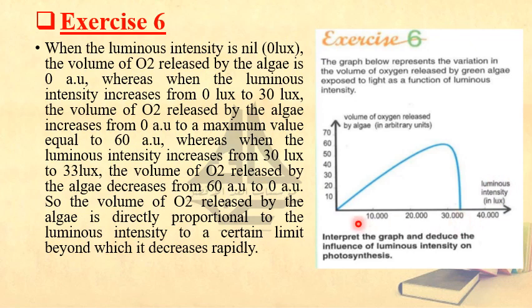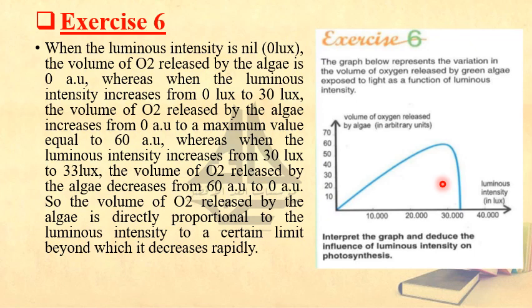Okay, what do we have? Look at the graph. As the intensity of light is increasing, if you notice, till 30, more volume of O2 is released by such a plant. In other words, as the volume of O2 increases, you can tell me there is more photosynthesis. But above 30 lux, the volume of O2 decreases sharply.